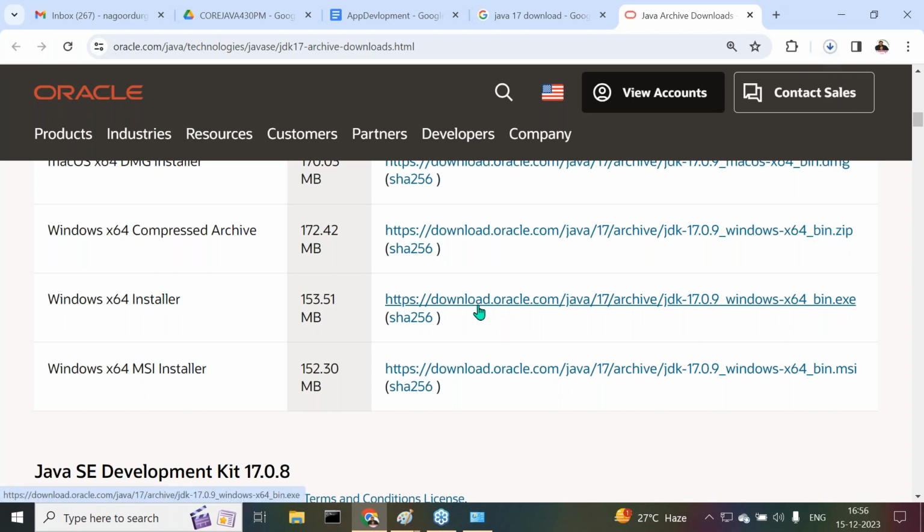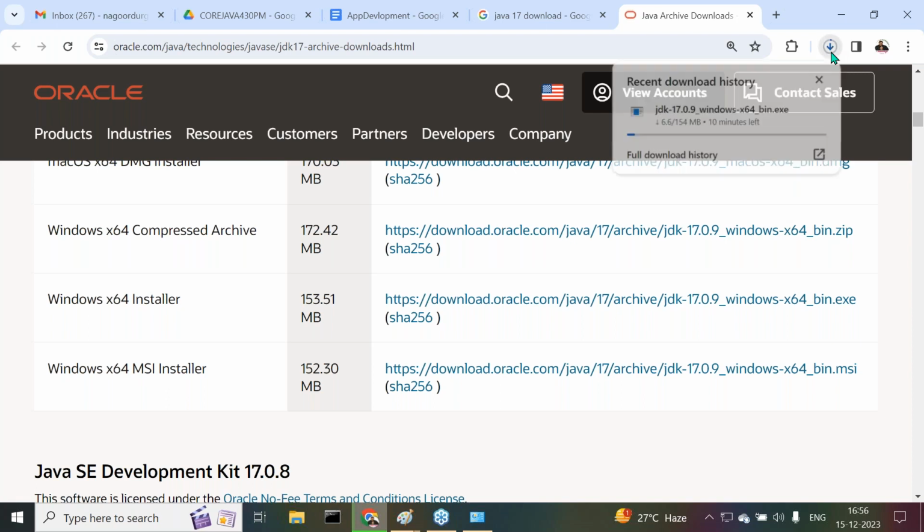If we click on it, installation automatically starts and downloading will happen. It may take some time. I already had the downloaded one, so I want to execute it. Now it has started, and it may take some time, so I want to cancel this.